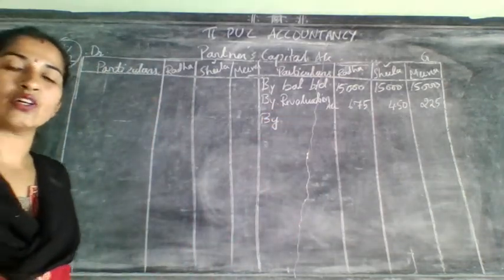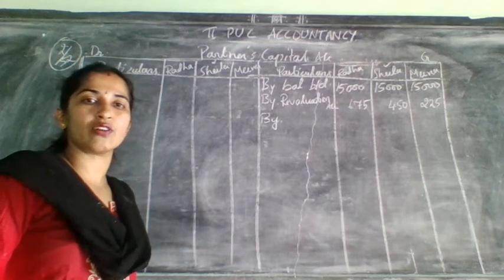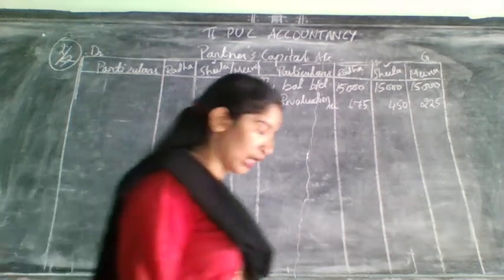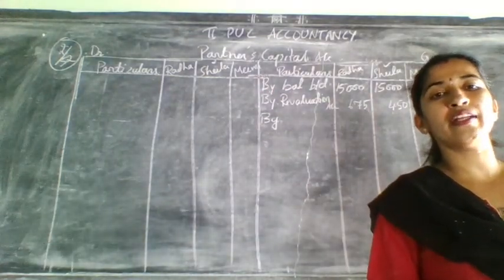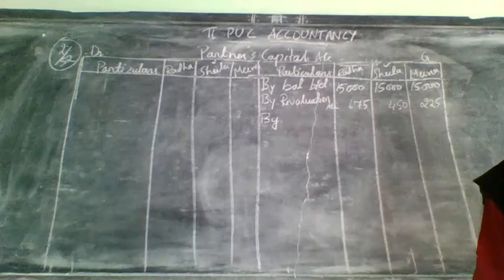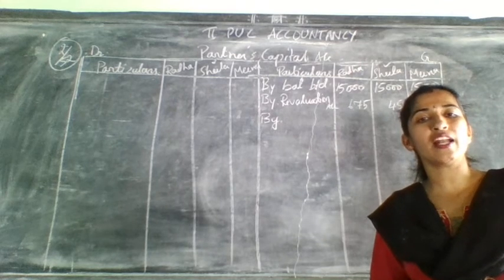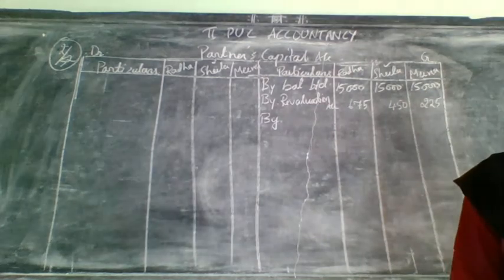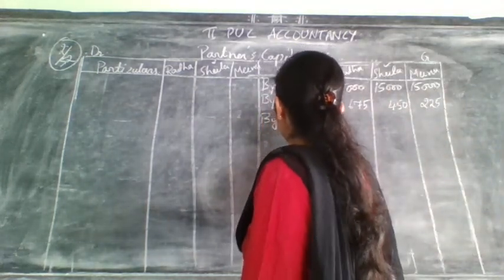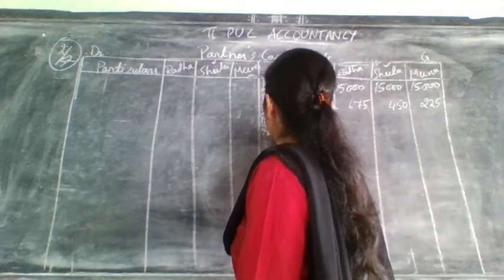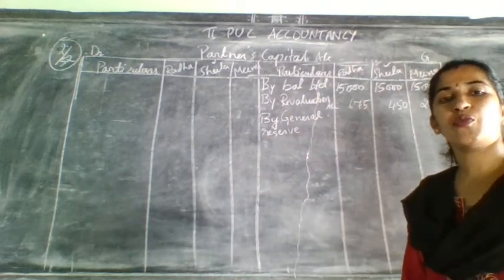Okay. After writing that, what is the next step? Next, check in the old balance sheet whether there is a general reserve or profit and loss account is given. Check on the liability side. I told you to mark one more on the capital, one more for cap, right? That is for which one? General reserve. Sometimes they may give you as only reserve, sometimes they will give you as general reserve. So now they have given general reserve. So that is 13,500. So write here general reserve.